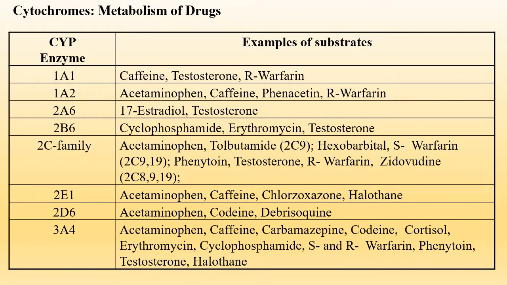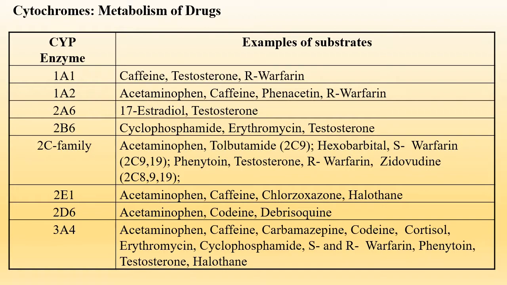The tabular form of the cytochrome types which are responsible for the metabolism of many drugs includes CYP 1A1, 1A2, 2A6, 2B6, the CYP2C family, that is further characterized into CYP2C9, 2C19, 2C8, 2C11, then CYP2E1, CYP2D6, and CYP3A4.